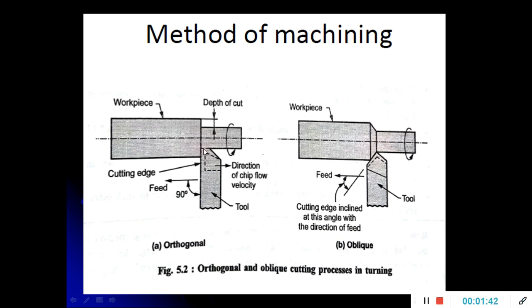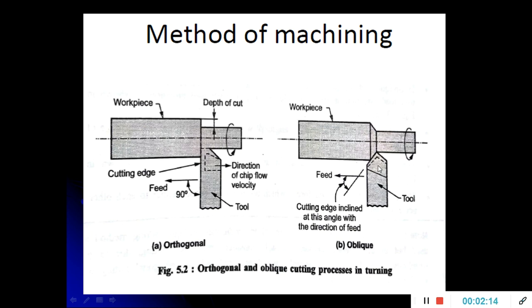both sides. Whenever you are using the orthogonal cutting operation, that is when the tool is making a perpendicular angle to the axis of the workpiece, this type of cutting is known as orthogonal cutting, and here the tool clears the width of the workpiece from both sides, and maximum chip thickness occurs during the orthogonal cutting operation.